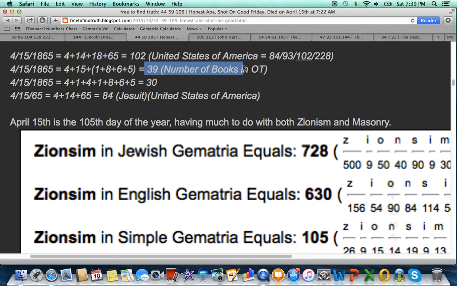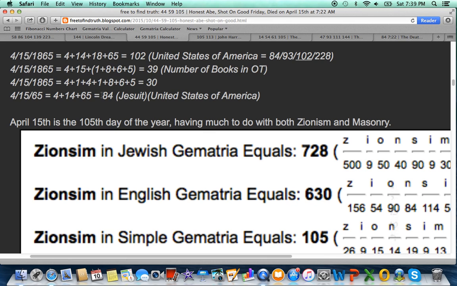It's a date with 39 numerology. This is an incredibly important number to the nation. 39 signers on the Declaration of Independence. This number comes from the Old Testament. The Zionists, the Masons, they follow the Bible. 39 books in the Old Testament. Revelation is based on the 39 books of the Old Testament.